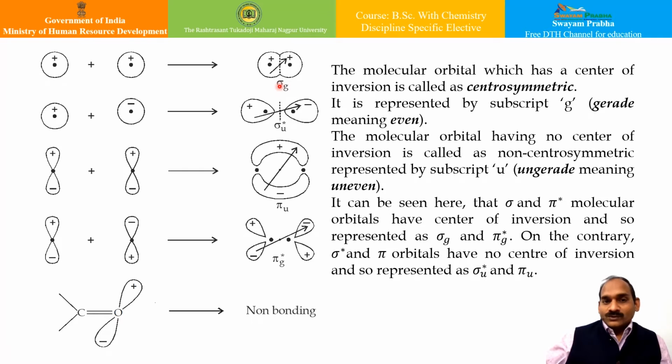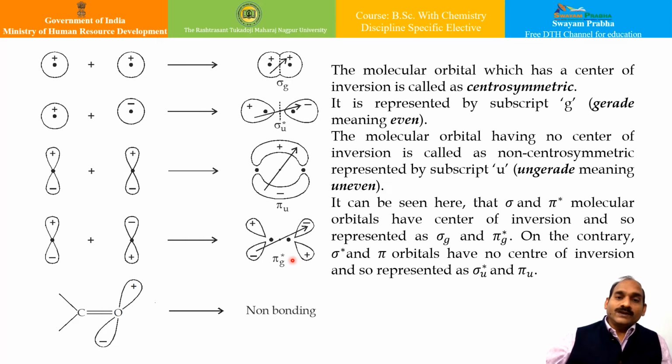Now, the molecular orbitals which are formed by the lateral overlap are called pi molecular orbitals. So when two atomic orbitals mix to give two molecular orbitals, they are called the bonding and antibonding molecular orbitals, correct? The antibonding orbitals are represented by an asterisk. So, sigma antibonding orbital and pi antibonding orbital. That is, the molecular orbitals are represented by sigma, sigma star, pi and pi star.